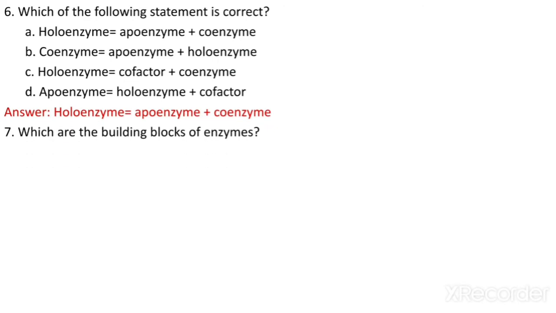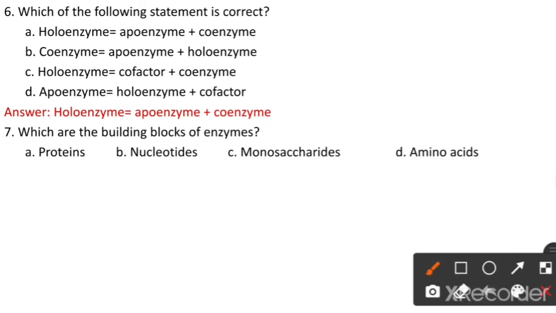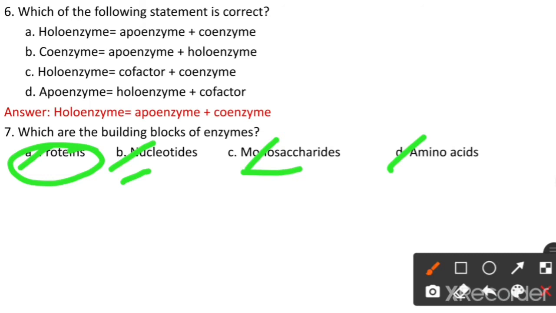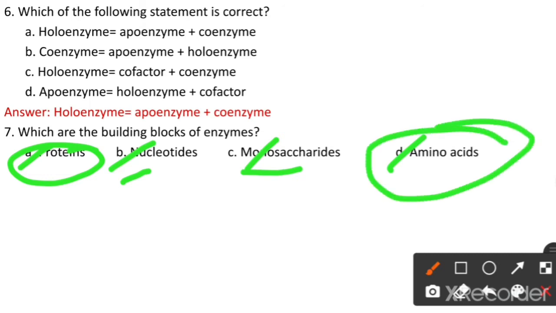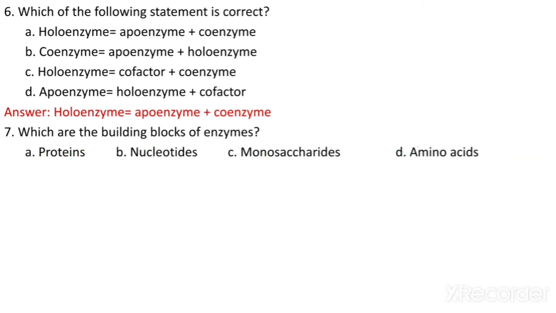Which are the building blocks of enzymes? Proteins, nucleotides, monosaccharides or amino acids. Now see, proteins are not the building blocks of enzymes even though enzymes are proteins. Nucleotides and monosaccharides are not building blocks of enzymes. So amino acids are the building blocks of enzymes because enzymes are made up from amino acids.